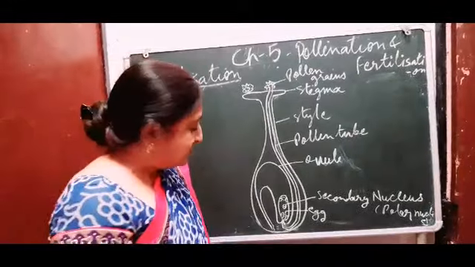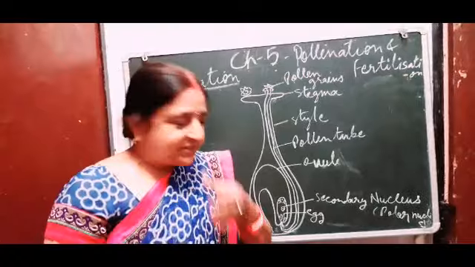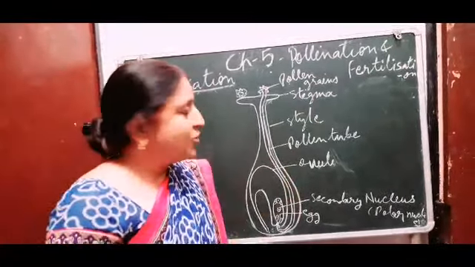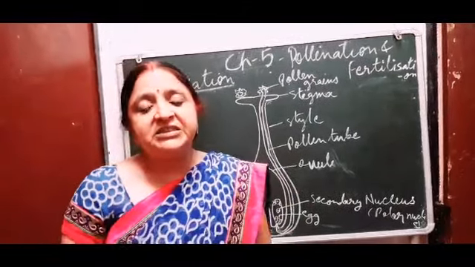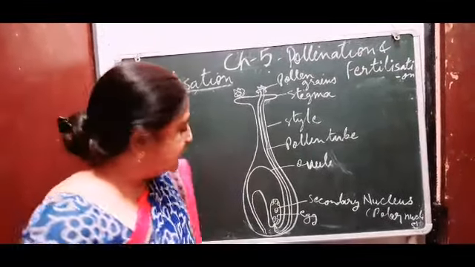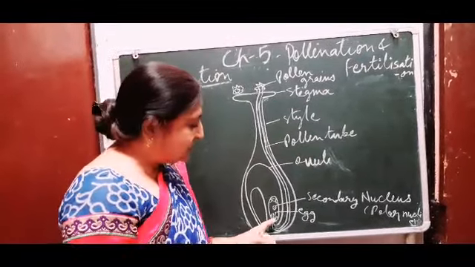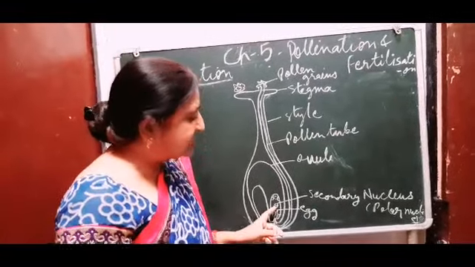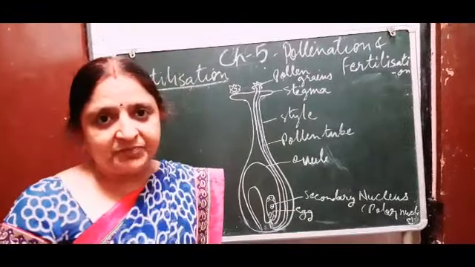The micropyle is the opening through which the pollen tube enters the embryo sac. In the meantime, inside the pollen grain, the male generative nucleus divides into two male gametes. Of these two male gametes, one fuses with the egg and forms the zygote, and the other fuses with the secondary nucleus or polar nuclei and forms the endosperm.